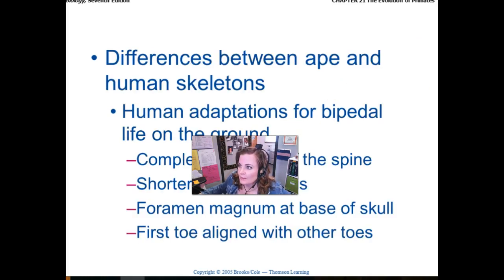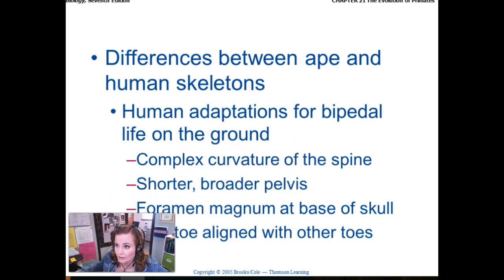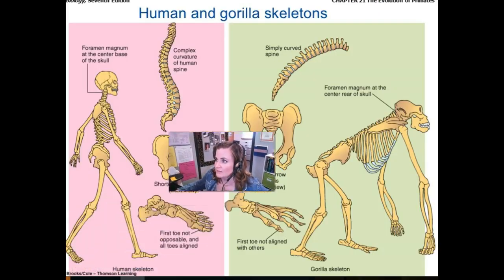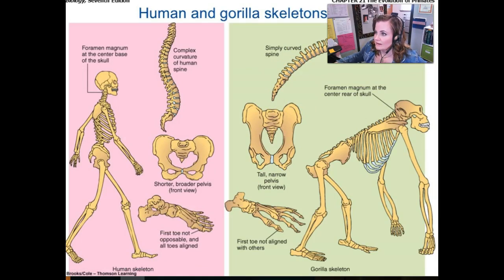When we look at, for example, what differentiates a human ancestor from an ape, like a gorilla or a chimpanzee, and we'll show you this in the next slide a little bit better. You can see the images here. A chimpanzee or a great ape, like a gorilla in this case, has a simple curved spine versus the complex curvature of the human spine. Lots of differences there.